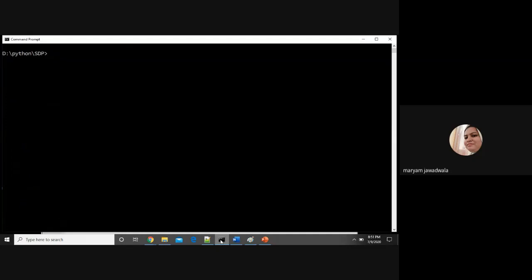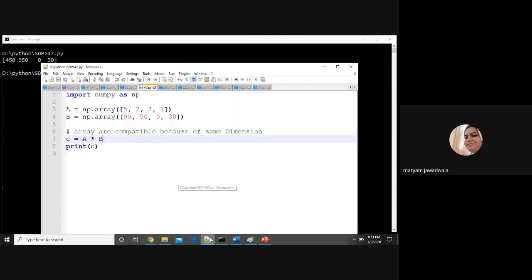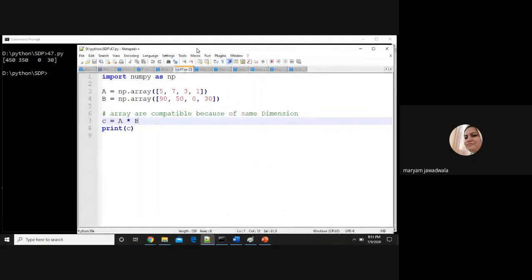I write cls first, and then 47.py is the name of the program, right? So here the output is nothing but the multiplication of corresponding elements present in the array. So this is a very simple program.